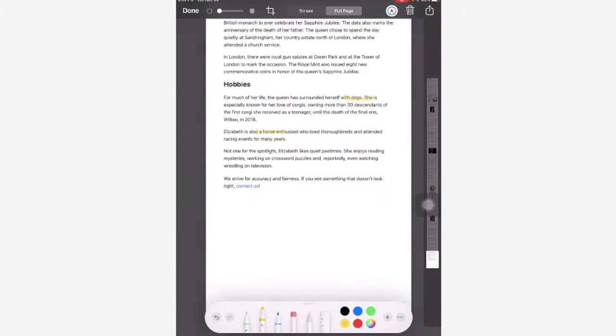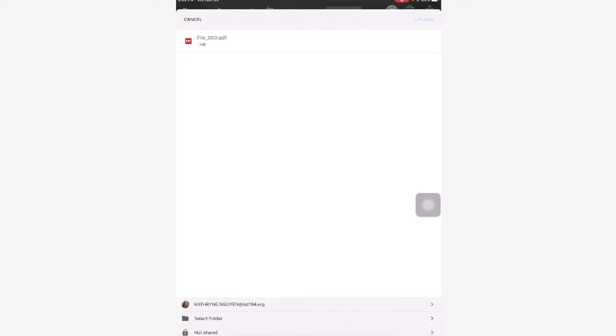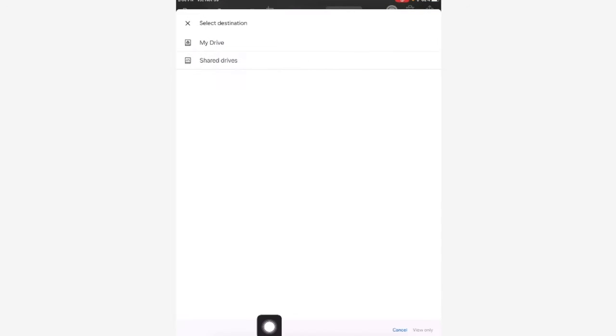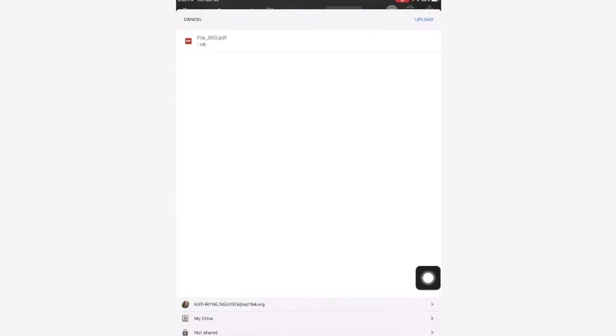You could also save it to Google Drive. I don't know if you guys are used to doing this either. If you do Google Drive, you're going to select a folder down at the bottom, and you can just save it there. Down at the bottom here, it says save here. You don't really have to do any of this.